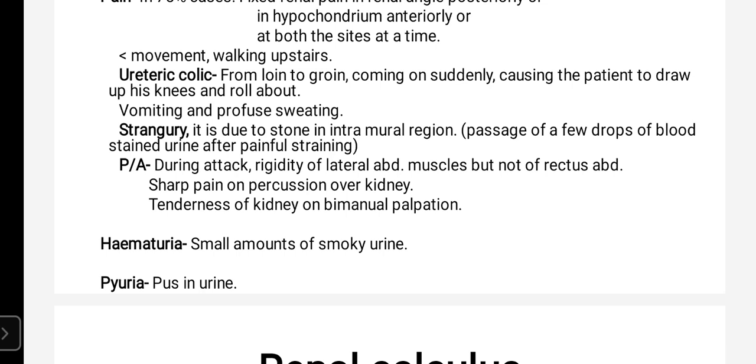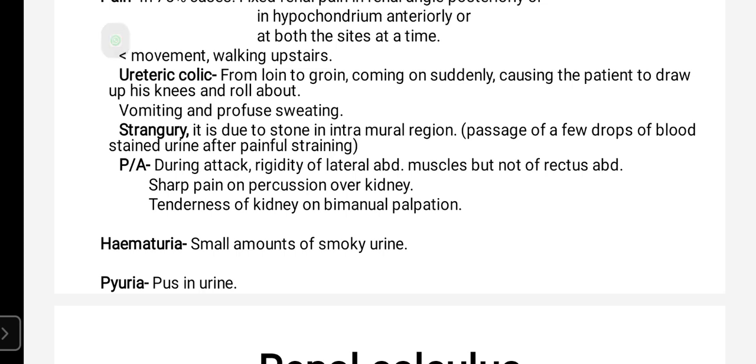The next symptom is strangury. It is due to a stone in the intramural region. There will be passage of a few drops of blood-stained urine after painful straining. Per abdominal examination will show that during the attack there is rigidity of the lateral abdominal muscles, but not the rectus abdominis.